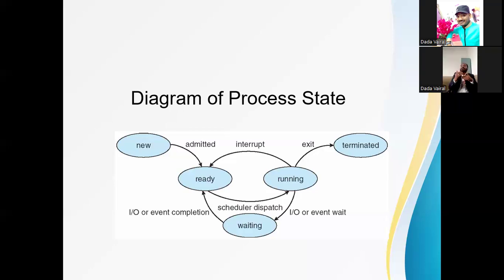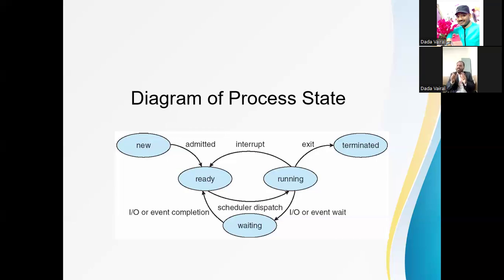When process execution is going on, suppose some interrupt occurs to that process, it will again go to the ready state. Or it requires some input output operation, or some other files to complete its execution. Then it will move from the running state to the ready state, and the CPU is allocated to another process. Such a situation is called context switching.